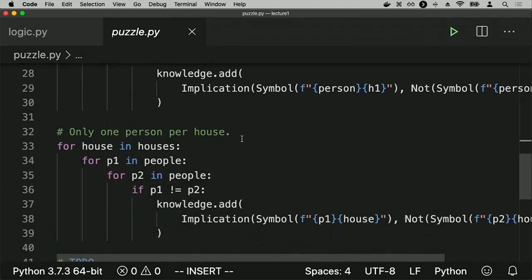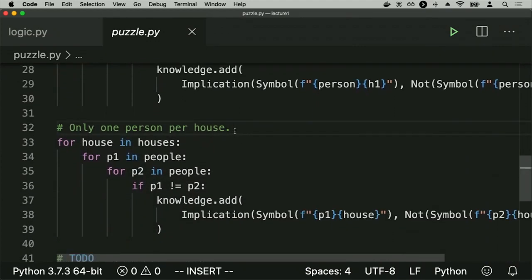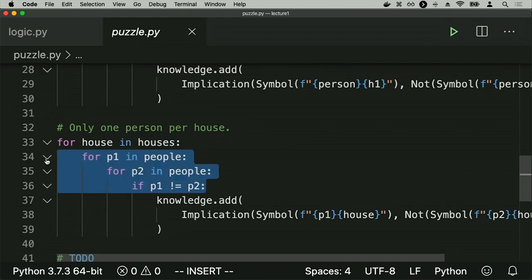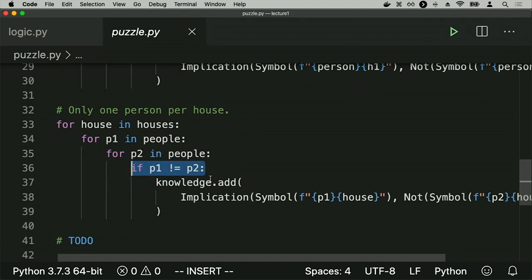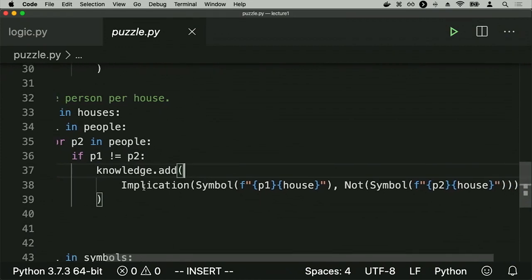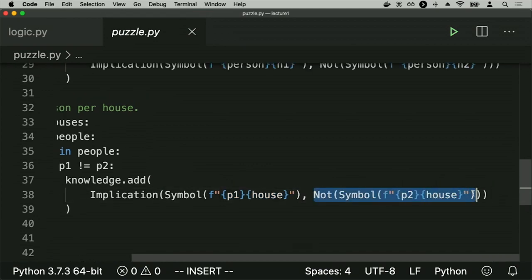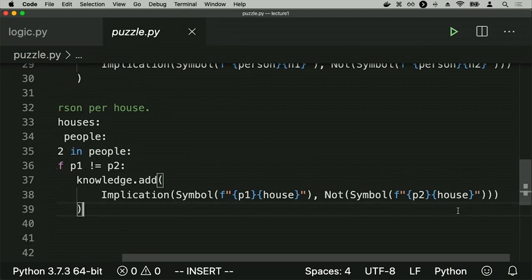And the other piece of logic we need to encode is the idea that every house can only have one person. In other words, if Pomona is in Hufflepuff, then nobody else is allowed to be in Hufflepuff either. And that's the same logic, but sort of backwards. I loop over all of the houses and loop over all different pairs of people. So I loop over people once, loop over people again, and only do this when the people are different, p1 not equal to p2. And I add the knowledge that if, as given by the implication, person 1 belongs to the house, then it is not the case that person 2 belongs to the same house.